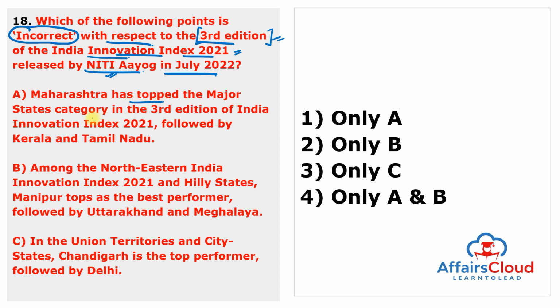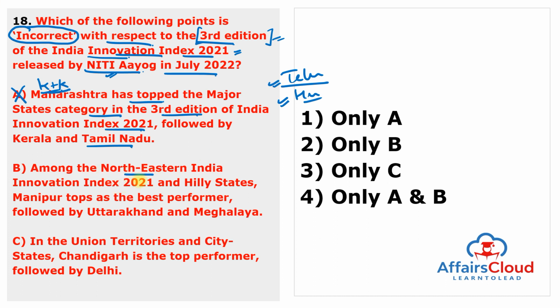Maharashtra has topped the major states category in the third edition of India Innovation Index, followed by Kerala and Tamil Nadu. So first point is basically wrong because Karnataka has topped the major state category in the third edition of the India Innovation Index, and it is followed by Telangana and Haryana. So first rank goes to Karnataka, not Maharashtra. Second rank goes to Telangana and third rank goes to Haryana. So first point is wrong.